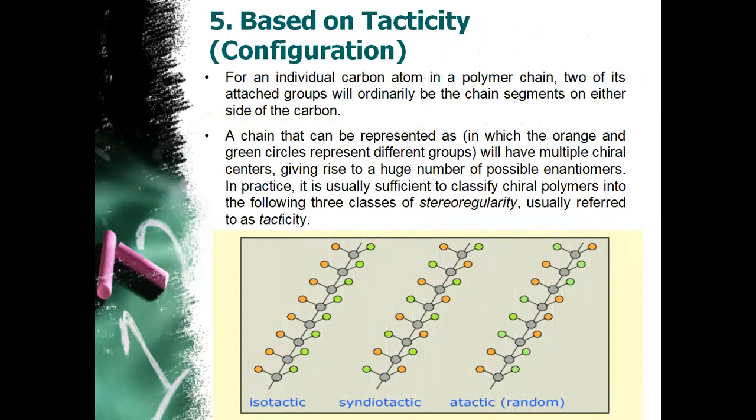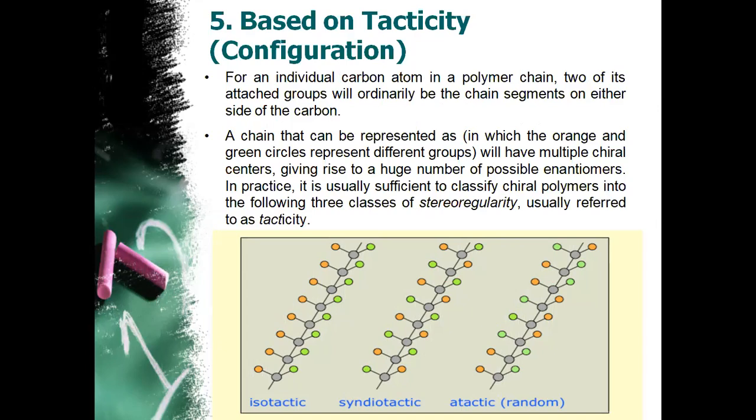The last basis is configuration or tacticity. Based on configuration, that is, the attached groups which lie on the main chain, polymers can be classified into three types. One is isotactic, second is syndiotactic, and the third is atactic or random arrangement.